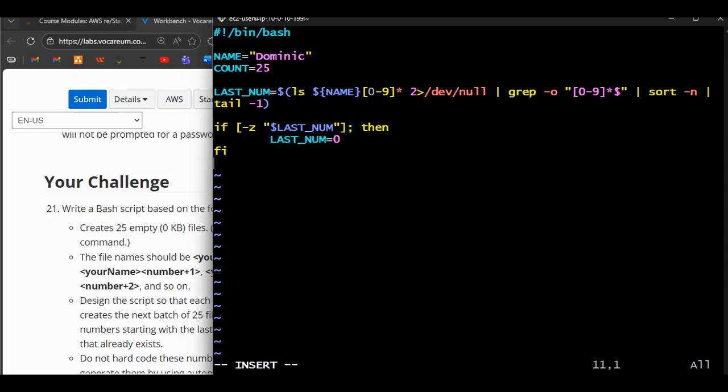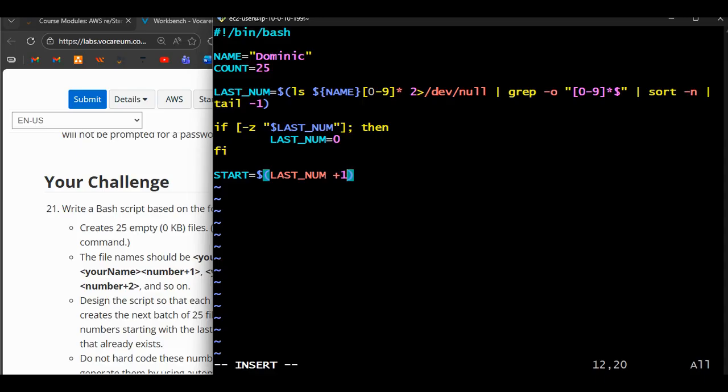And then the next thing we'll have to do is to calculate the starting number for this run. So we need to give a variable for start and end. So start, because it's going to be a variable, we are saying that the start becomes the last number variable, last_num, plus 1.